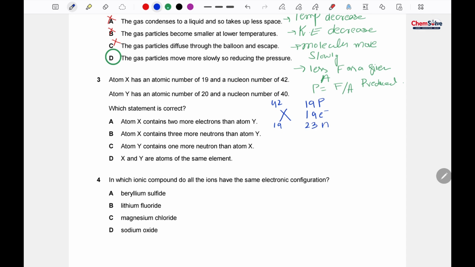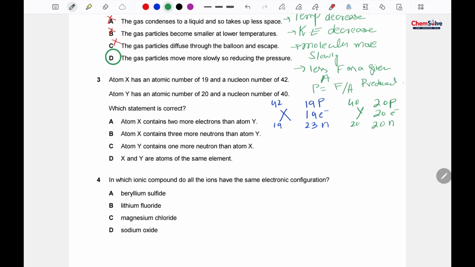Okay, look at Y. For atom Y, the atomic number is 20 and the nuclear number is 40. So the proton number is 20, the electron number is 20 as well, and the neutron number is obtained by subtracting 20 from 40, and that is 20 as well.